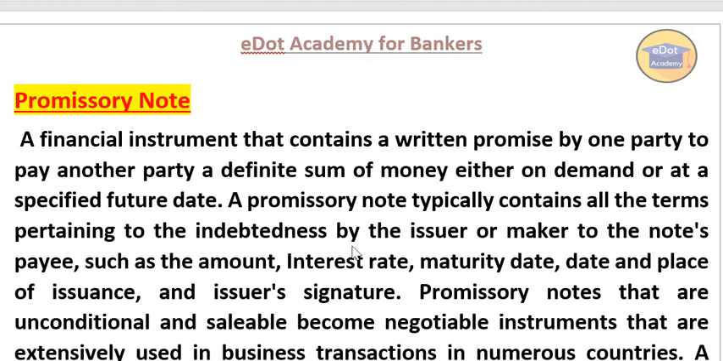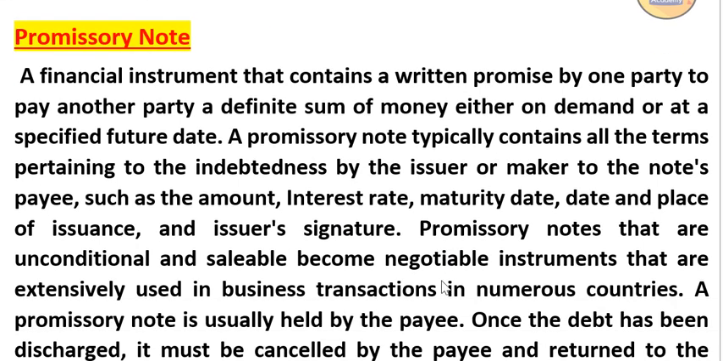So a promissory note typically contains all terms pertaining to indebtedness by the issuer or the maker to the notes payee, such as amount, interest rate, maturity date, place of issuance, and issuer's signature. Okay, so it has all terms or conditions. Promissory notes that are unconditionally sellable become negotiable instruments. That means promissory notes are also negotiable instruments, that are extensively used in business transactions in numerous countries.